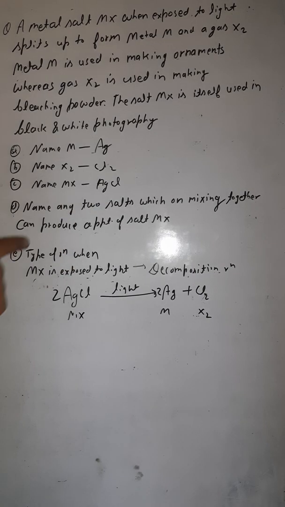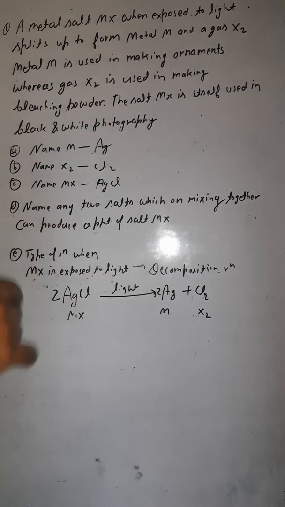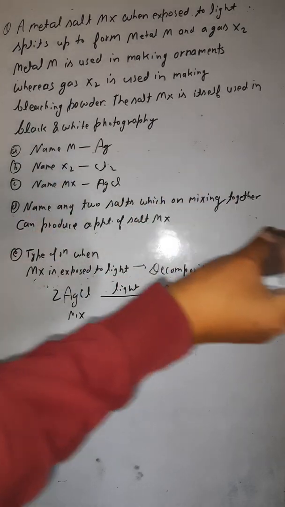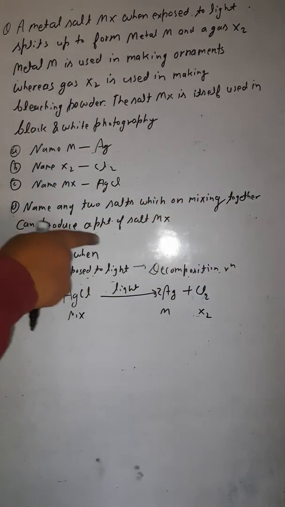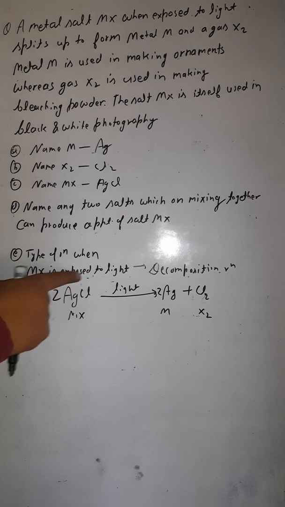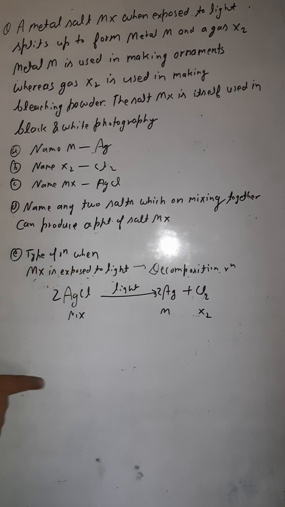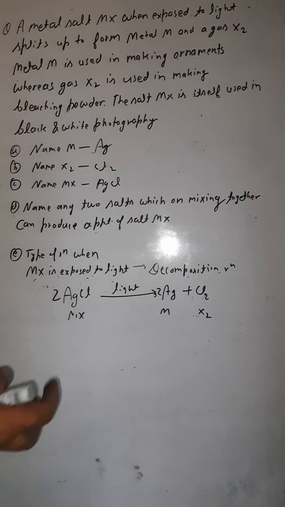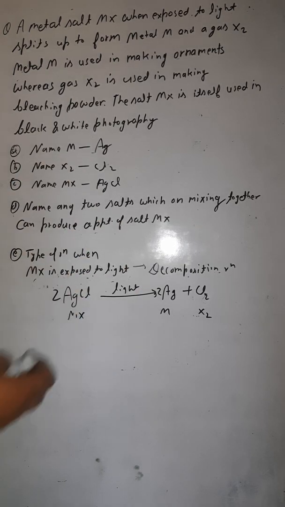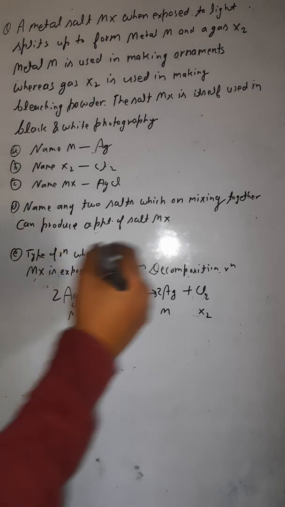Now I would answer question D. Name any two salts which, when mixed together, can produce MX. Is there any other way through which you can make this AgCl, this MX? For making this AgCl, we have to use two salts. So what are those two salts? We have silver nitrate and sodium chloride.